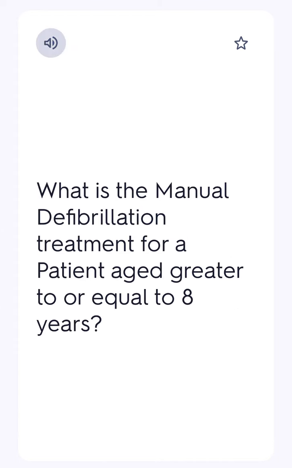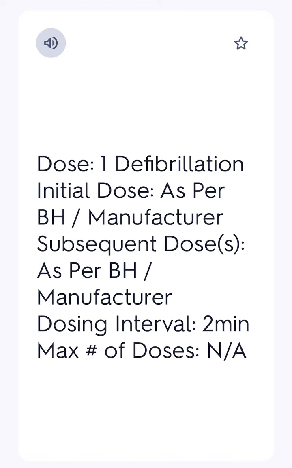What is the manual defibrillation treatment for a patient aged greater than or equal to 8 years? Dose: 1 defibrillation. Initial dose, as per BH/manufacturer. Subsequent dose, as per BH/manufacturer. Dosing interval, 2 minutes. Max number of doses, N/A.